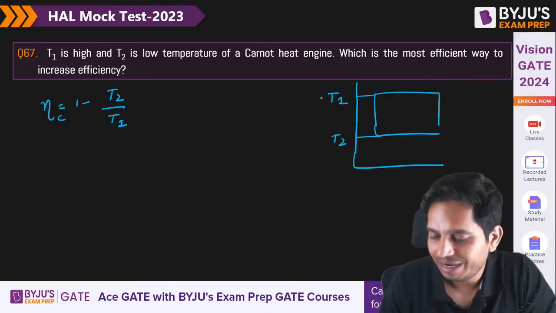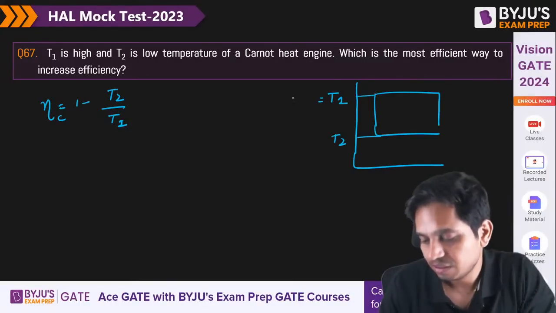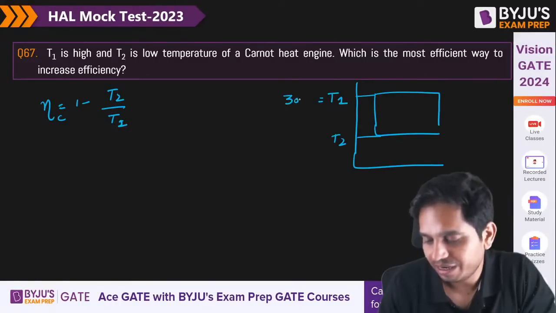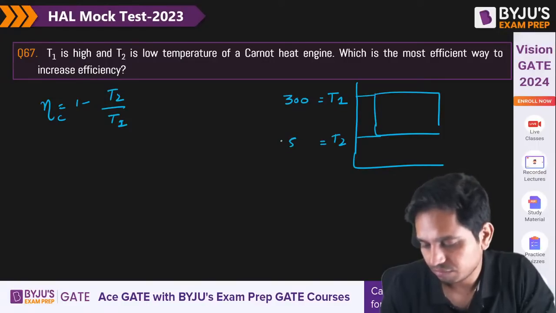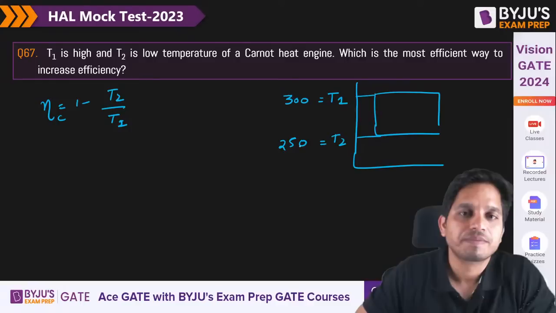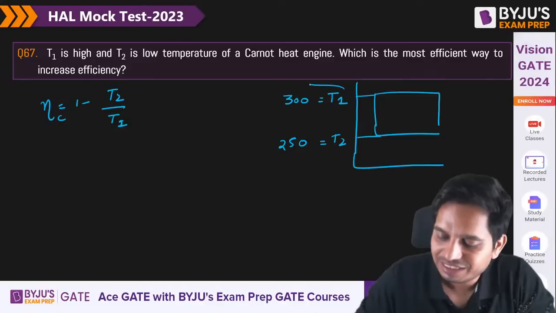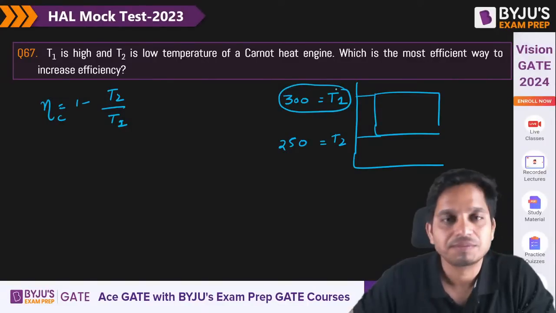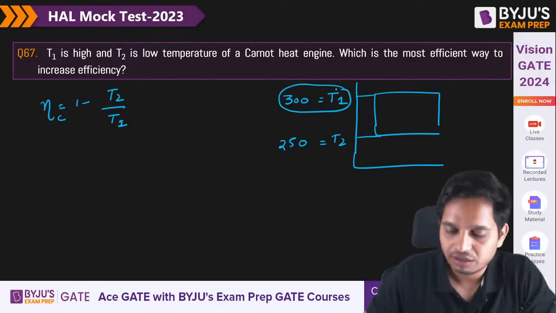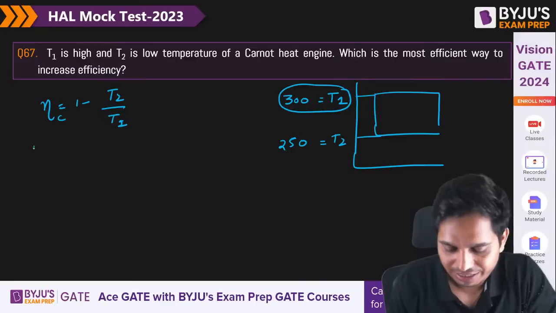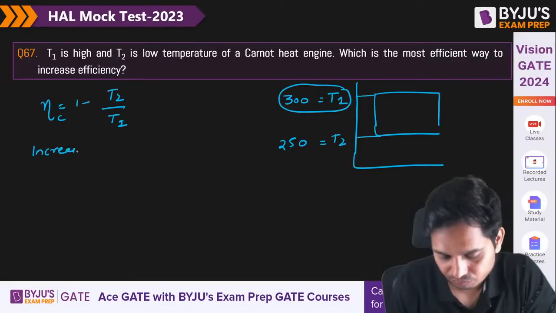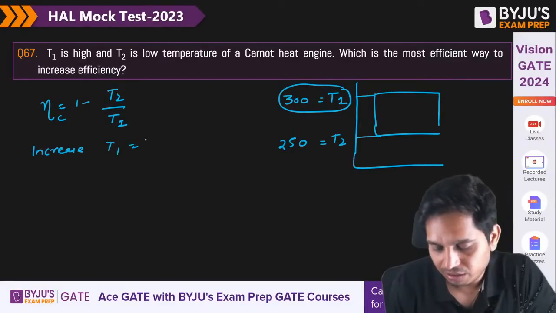Let us say this is 300 and this is 250. First let us increase T1.